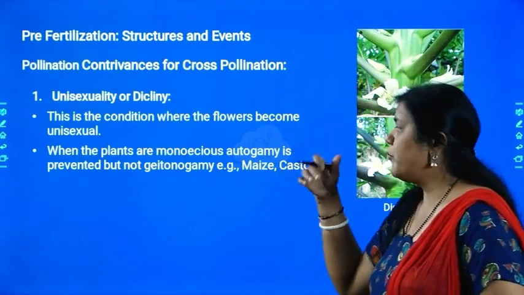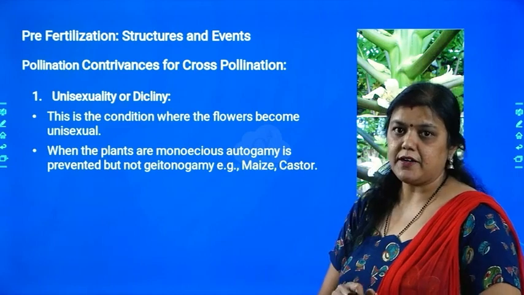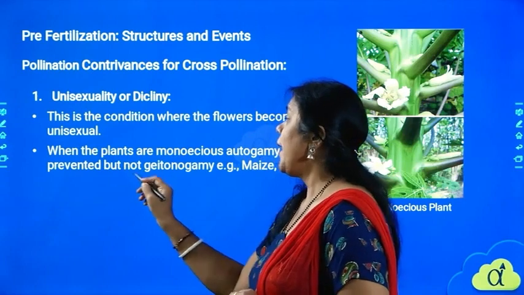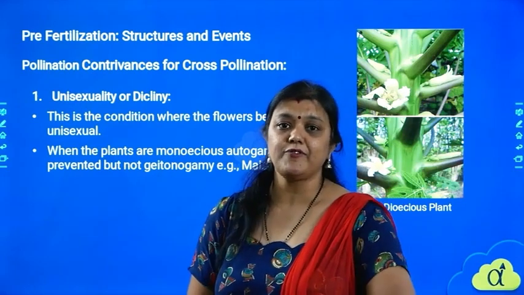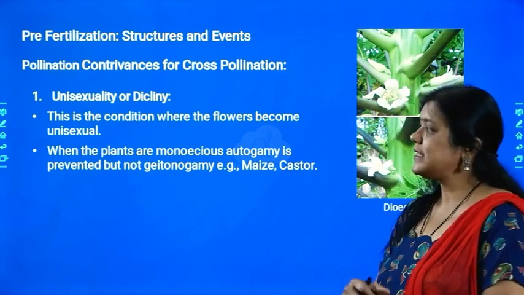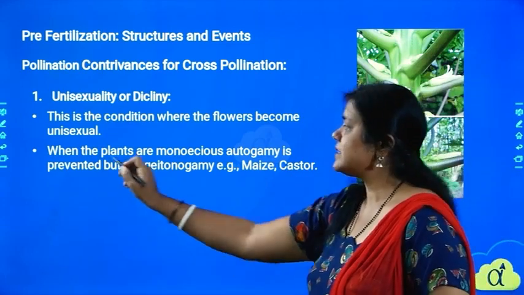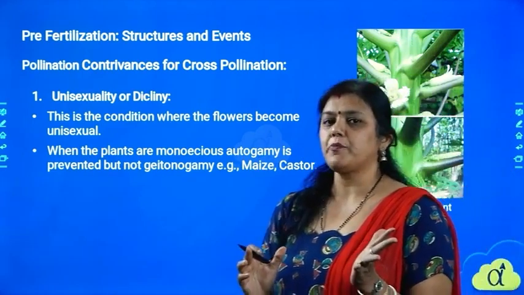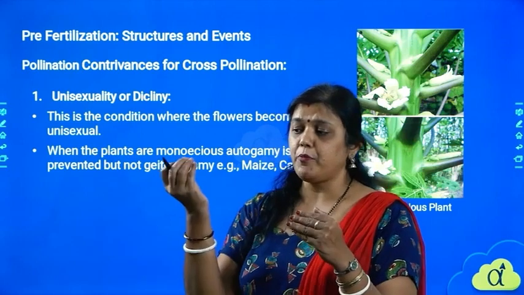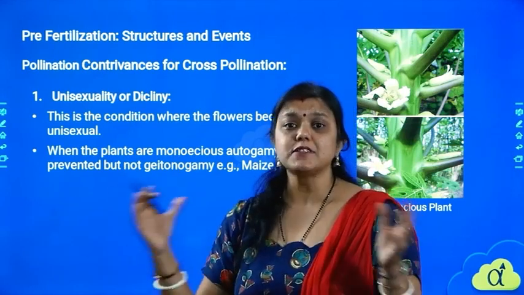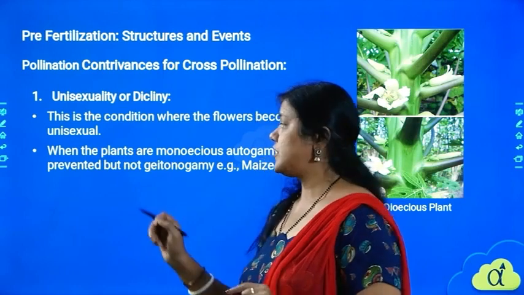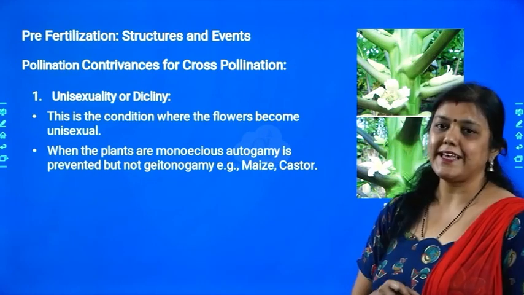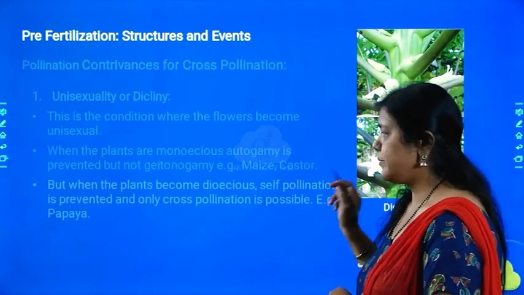When the plants are monoecious, autogamy is prevented. When the plant is monoecious, we avoid autogamy, but geitonogamy cannot be avoided, as we see in the case of maize and castor. Why is autogamy not possible? Because they cannot reproduce by putting the anther on the stigma. The flowers themselves are different, right? So when the plants are monoecious, autogamy can be avoided, but geitonogamy cannot be avoided, as we see in the example of maize and castor.